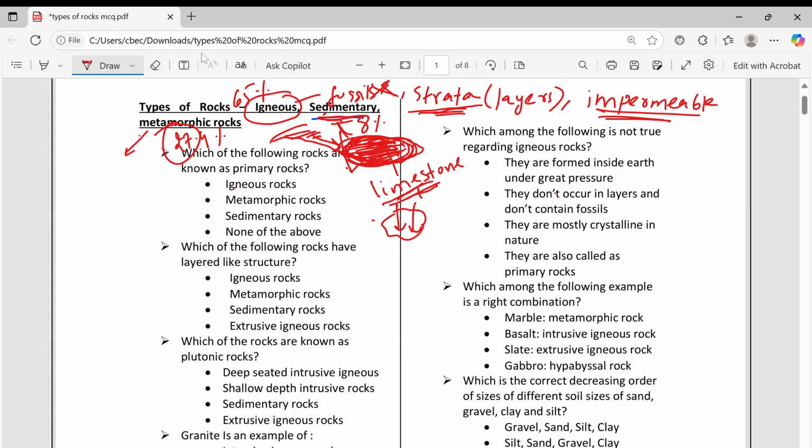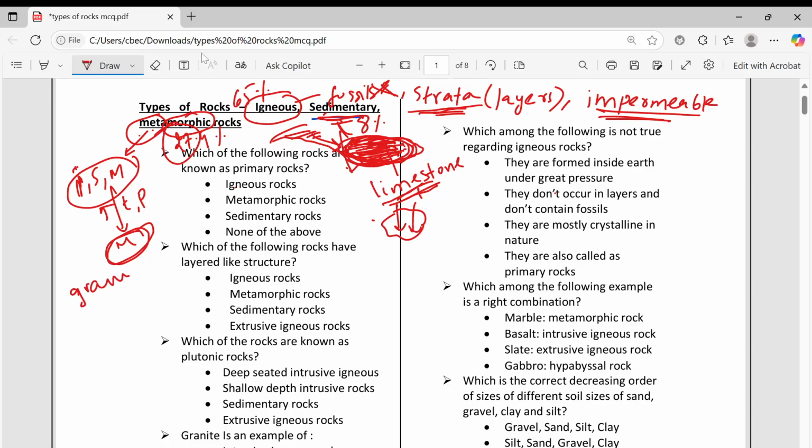Then metamorphic rock: meta means change, morph means form, change in form. For example, when any igneous rock or any sedimentary rock or any metamorphic rock itself you take, when these undergo very high temperature and high pressure, it will convert into metamorphic rock. You take any, for example, granite.